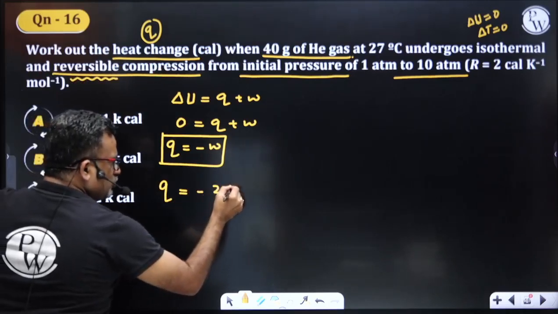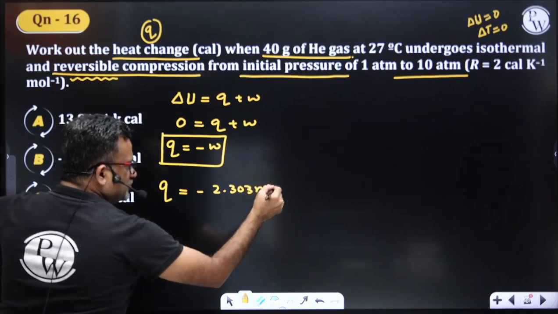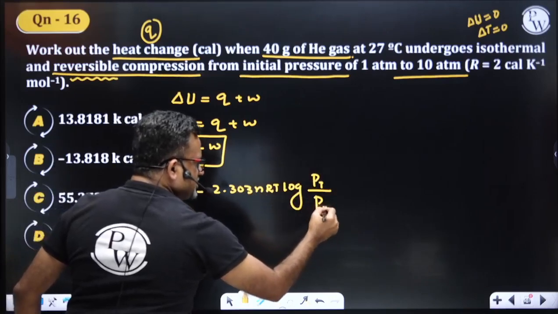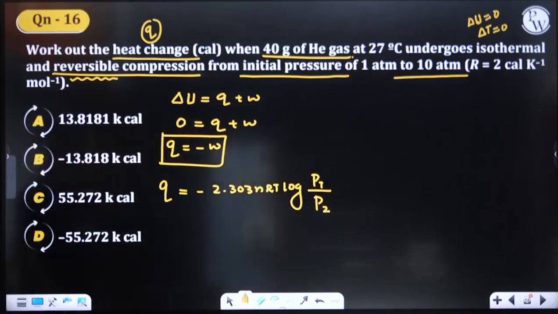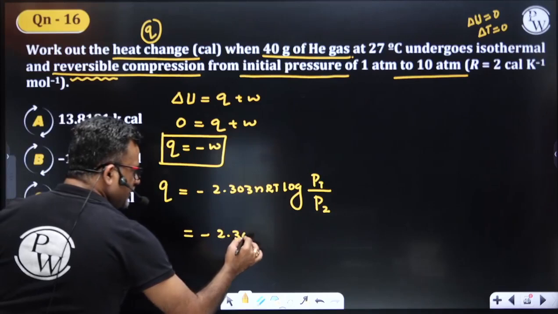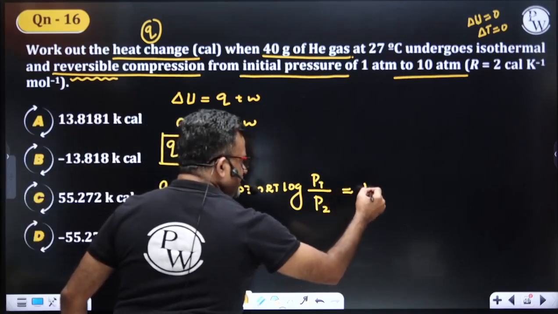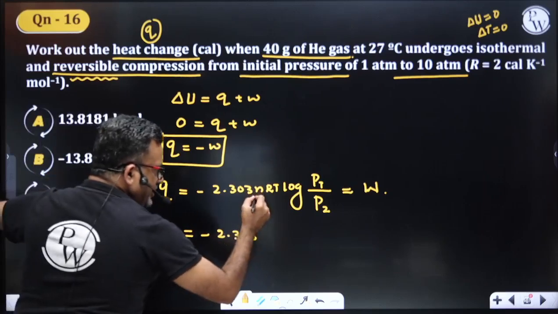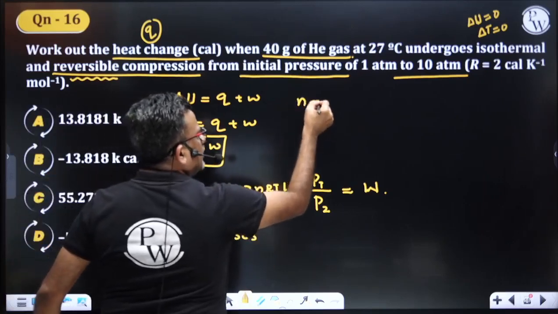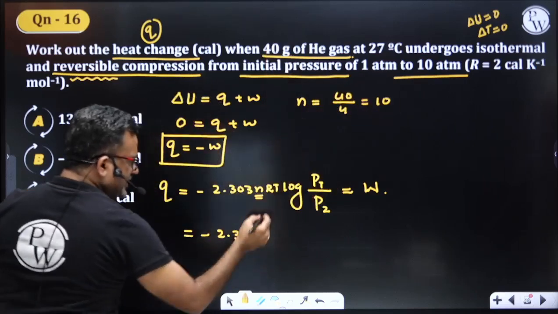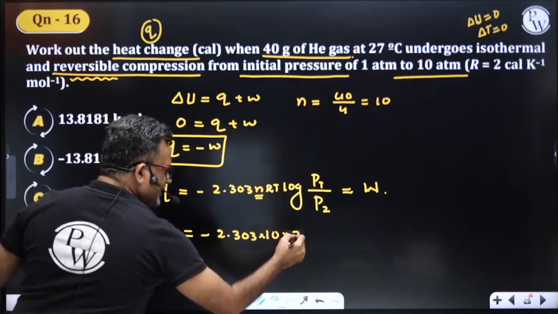Q would be equal to, for isothermal and reversible compression, minus 2.303 nRT into log of P1 by P2. This is our formula. Is that clear? This is nothing but the work done for a reversible isothermal process. So what is n here? Number of mole. What is number of mole? Given is mass 40. Molecular mass of helium is 4. So number of mole should be 10. Right? R in calorie is 2.